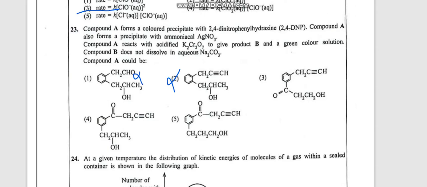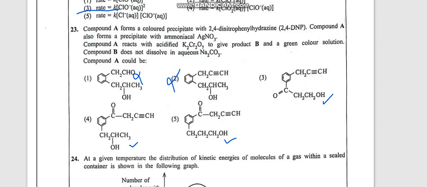Then compound A is reacting with acidified K2Cr2O7 to give product B and a green colored solution. You can see Cr2O7 has been reduced. Then something is able to oxidize. Now you know alcohols can oxidize. In the third one you have a primary alcohol, it can oxidize. In the fifth one you have a primary alcohol that also can oxidize. In the fourth one you have a secondary alcohol, possible, only tertiary alcohols are not oxidizing. But they are saying now compound B does not dissolve in Na2CO3. Now you know that not dissolving in Na2CO3 means it is not reacting with Na2CO3.